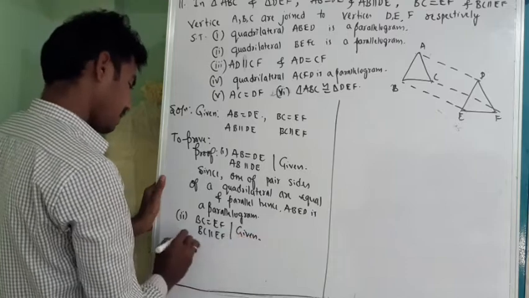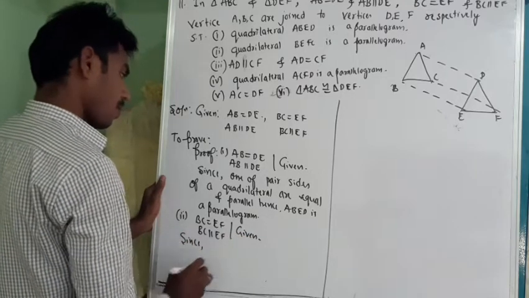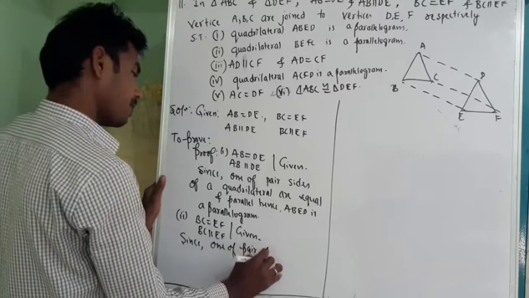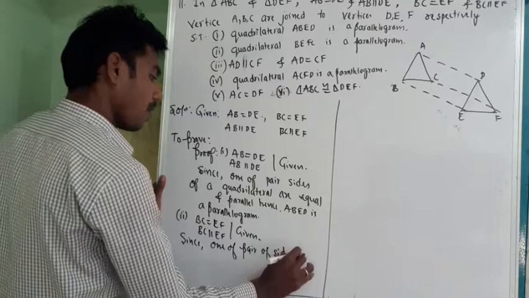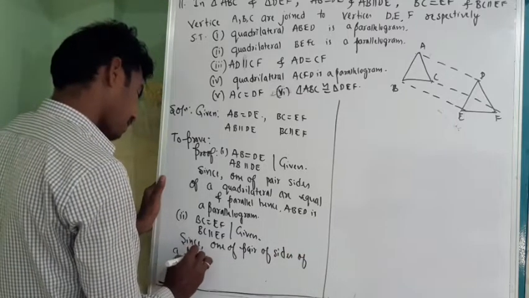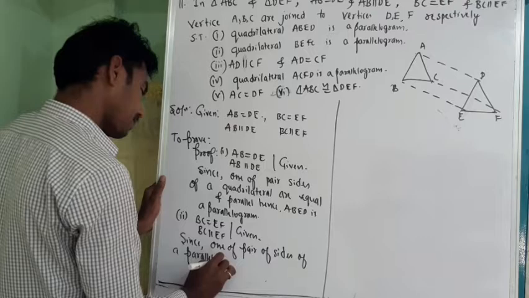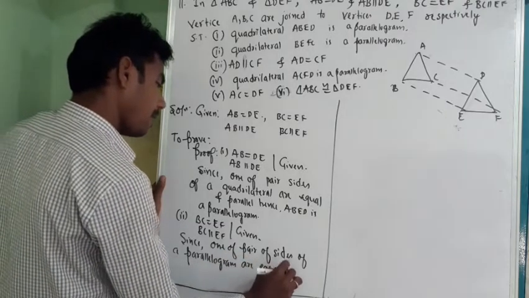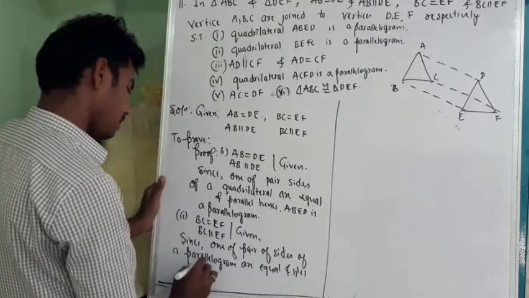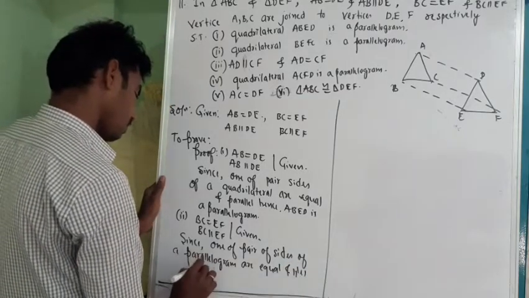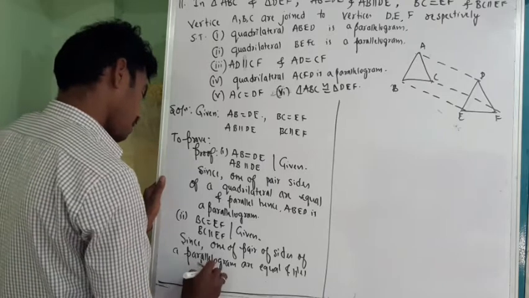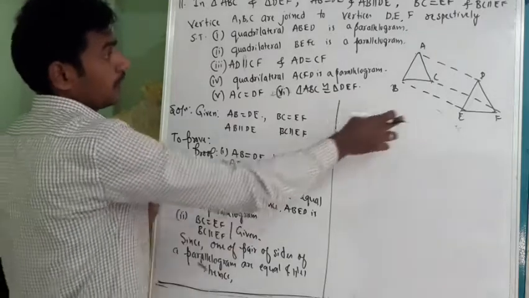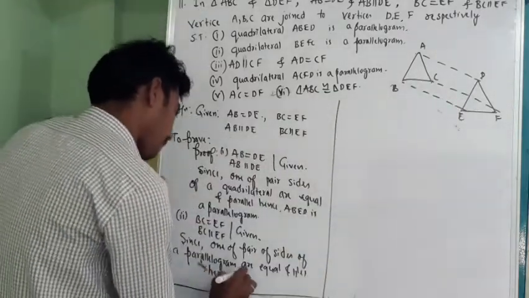So same thing, since one pair of sides of a quadrilateral are equal and parallel, hence what we can conclude, BCEF is a parallelogram.